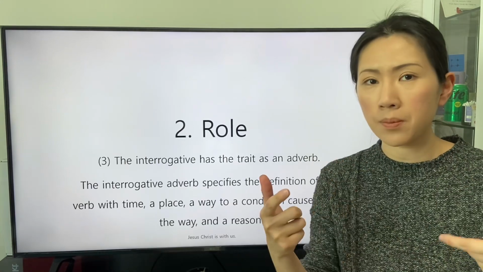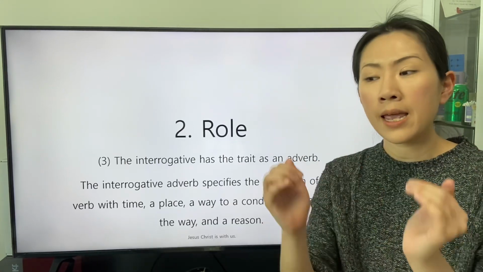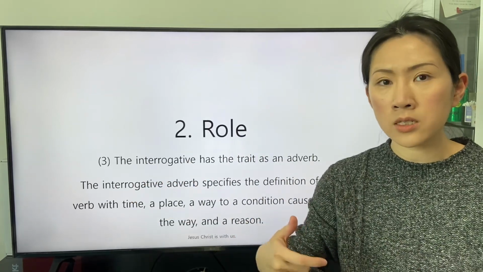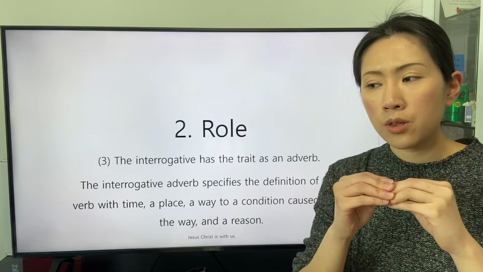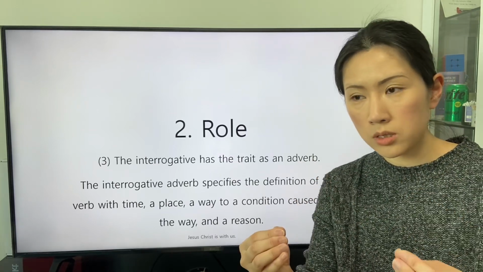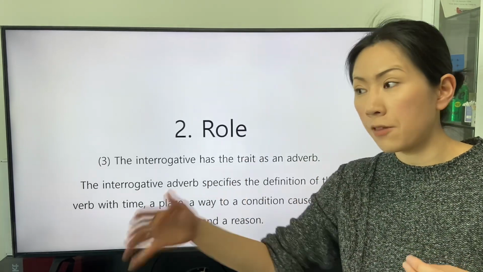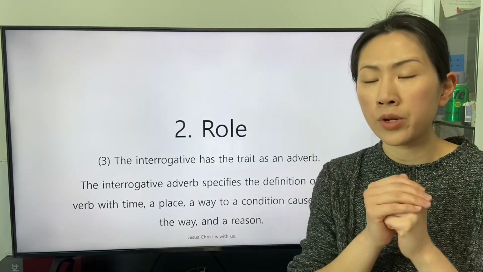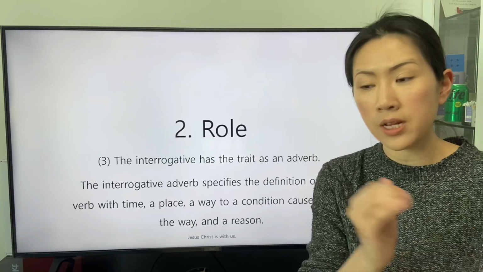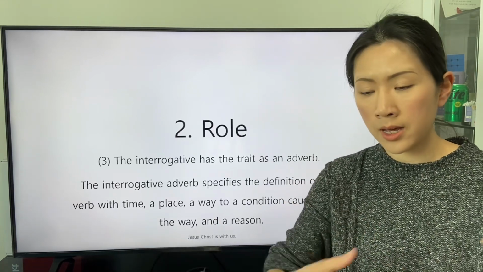The relationship of the cause and the effect is more profound than the sequence consistent with the flow of time. So, the relationship between the cause and the effect is